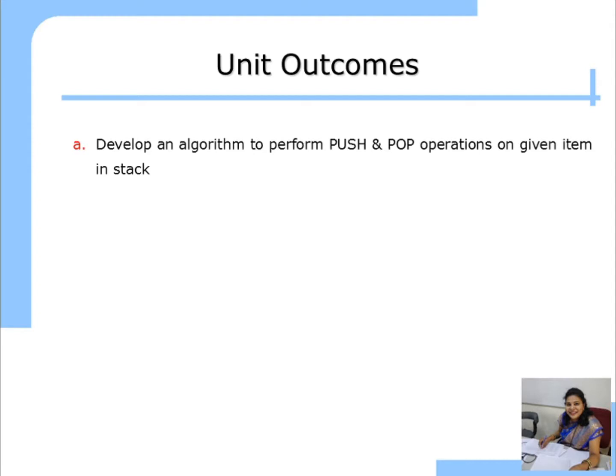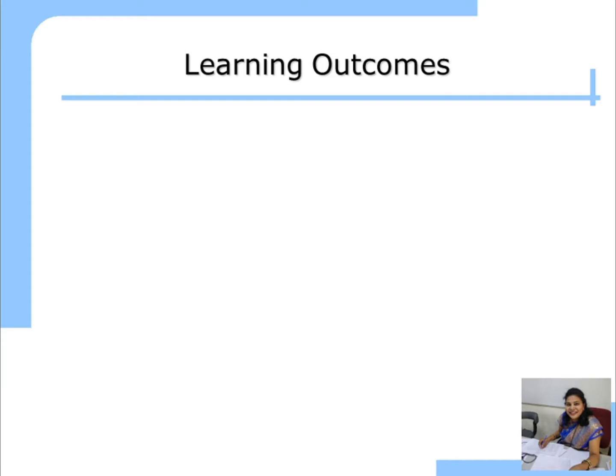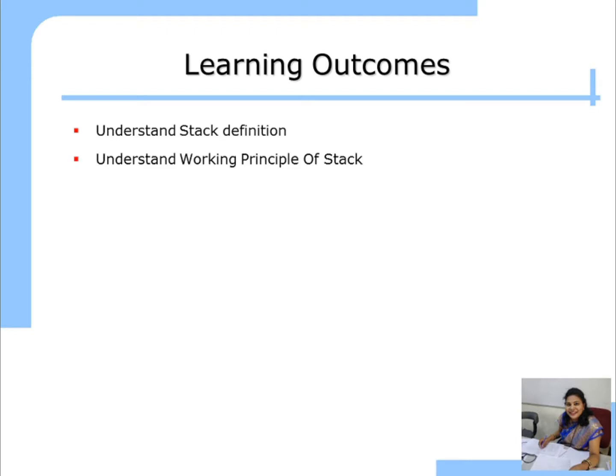The unit outcome of this video is to develop an algorithm to perform push and pop operation on the given item in a stack. These are the learning outcomes of this video. Understand the stack definition, understand working principle of stack, understand stack as an ADT.